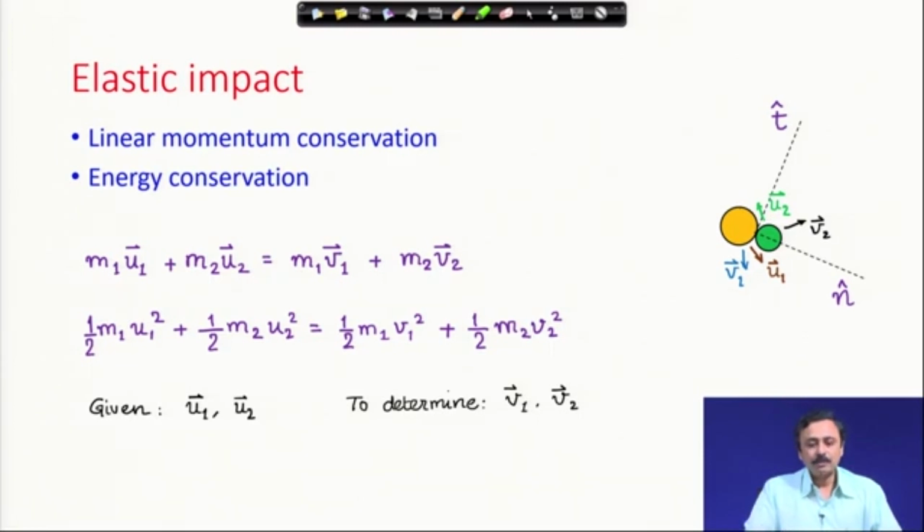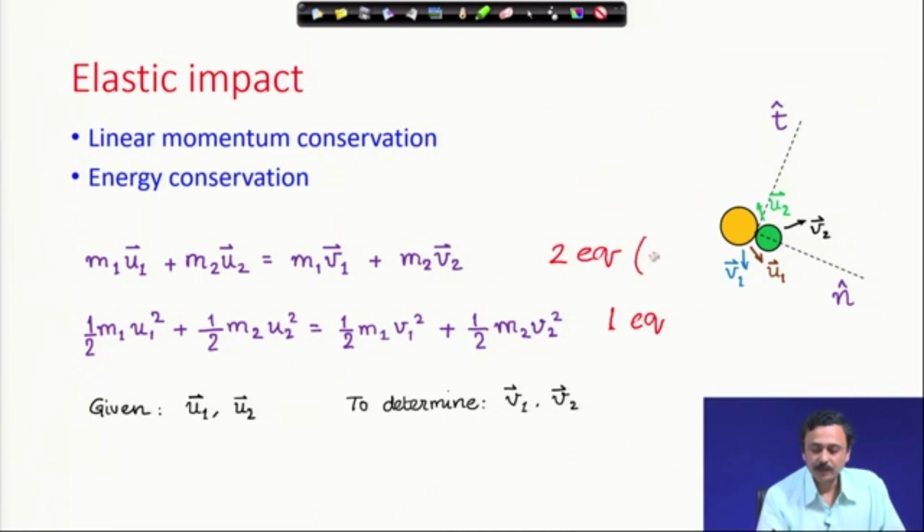Therefore, with the linear momentum conservation, we have 2 scalar equations and the kinetic energy has 1 scalar equation. Therefore, we have 3 scalar equations out of this 1 vector and 1 scalar equation. We have 2 equations from this and 1 equation from the energy conservation. In general, there will be 3 equations, but right now there are 4 unknowns.